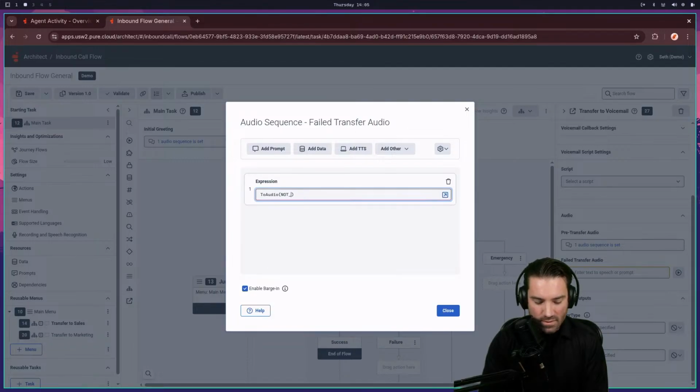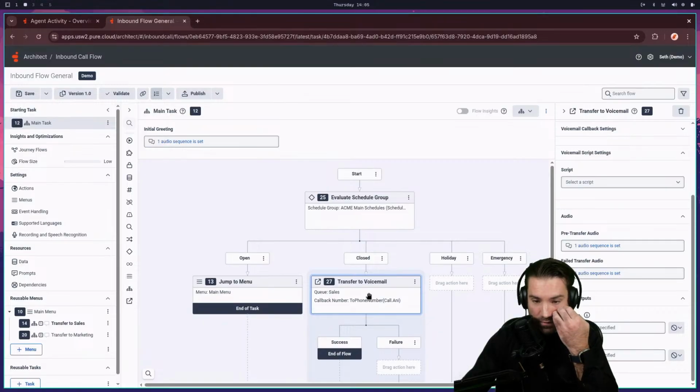Audio not set. All right, now this is cleared of all its warnings as the transfer to voicemail.